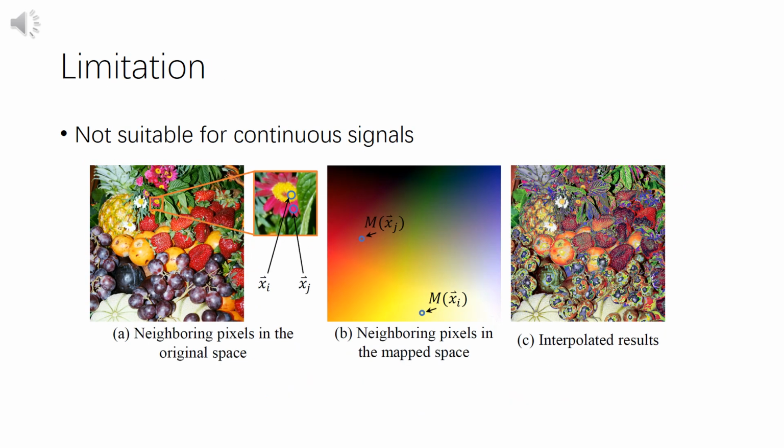Because the hash table maps the signal into another one, the neighboring coordinates are far away from each other after the hash mapping. As a result, DINER could not process continuous signals.